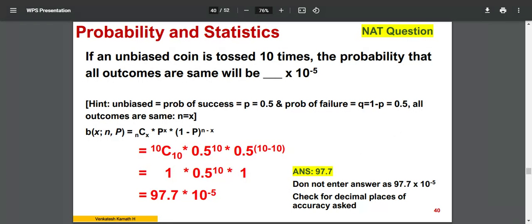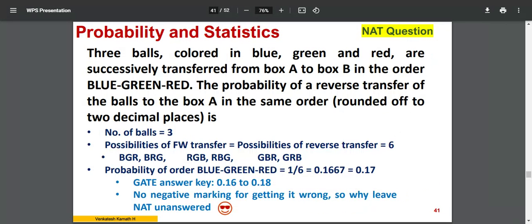So this is the key thing that I wanted to show you. In this another question, which also appeared in GATE 2021, the question is this. Look at the question, it looks very complicated. Okay, for a time.